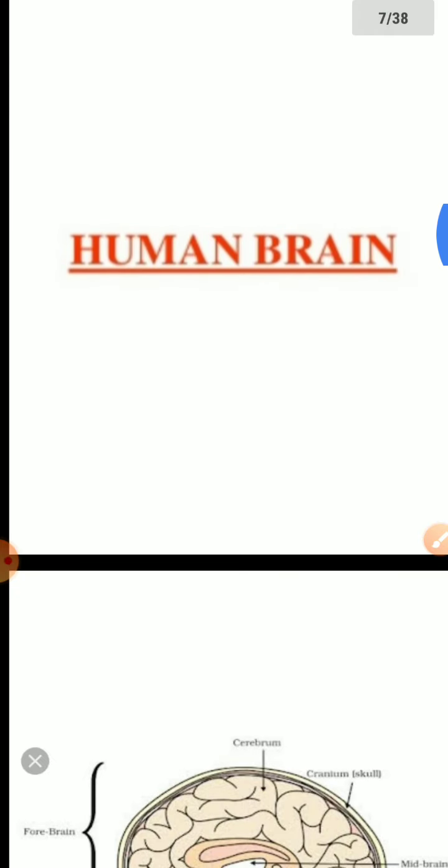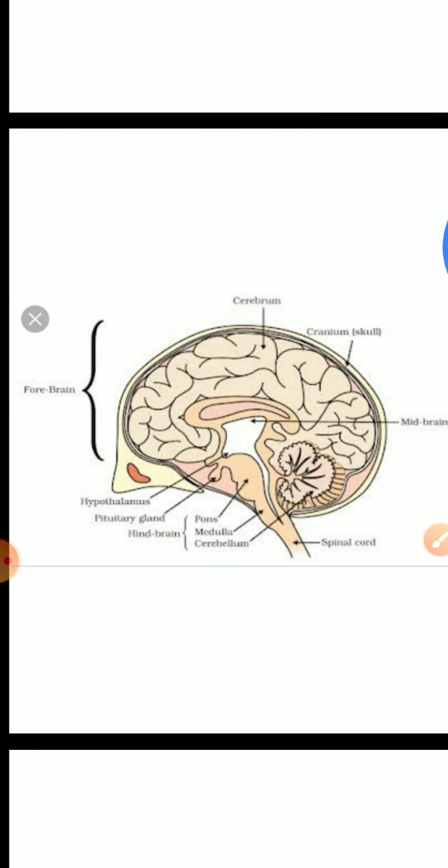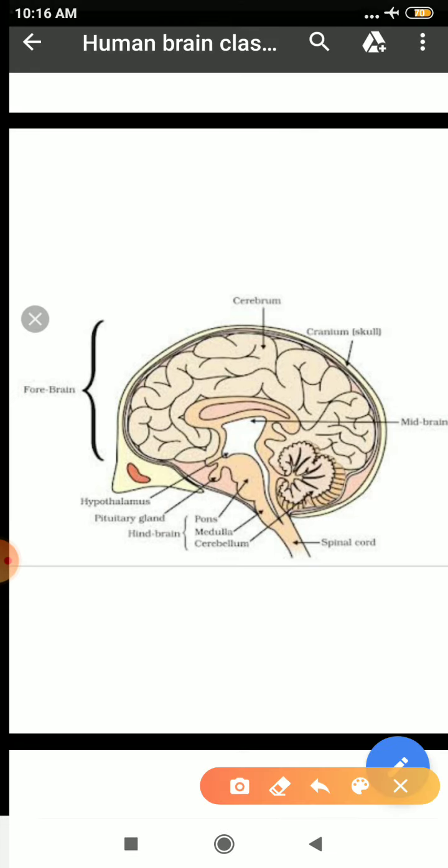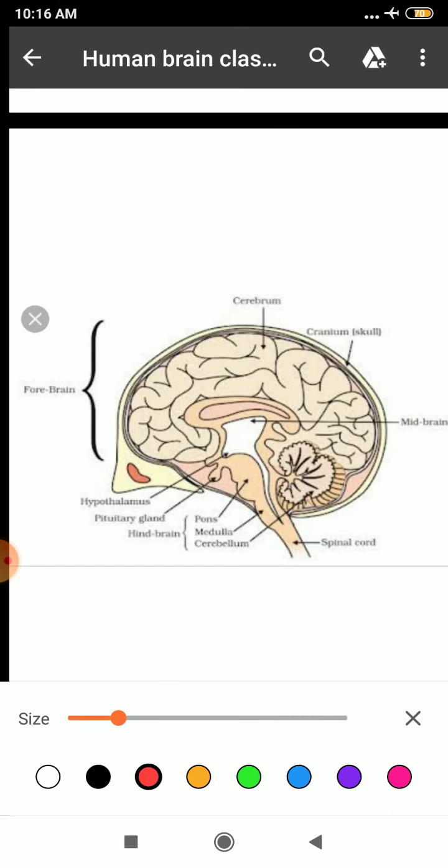So student, this is the structure which is given in your NCERT book. Human brain is a soft, whitish, large, slightly flattened structure, and it is present in the cranial cavity of the cranium, known as brain box. Clear?